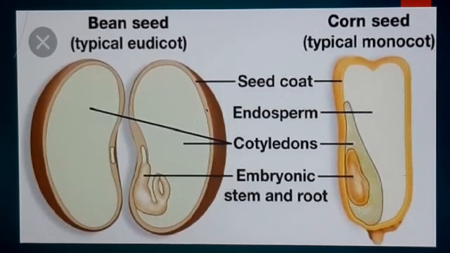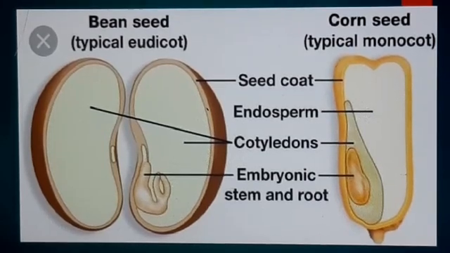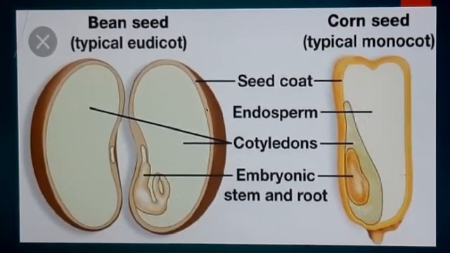Why are they called seed leaves? Because they are the first set of leaves which sprout from the seed. And on the basis of the number of cotyledons, the seeds are classified as monocot seed and dicot seed, which I have already explained to you in the video lesson.